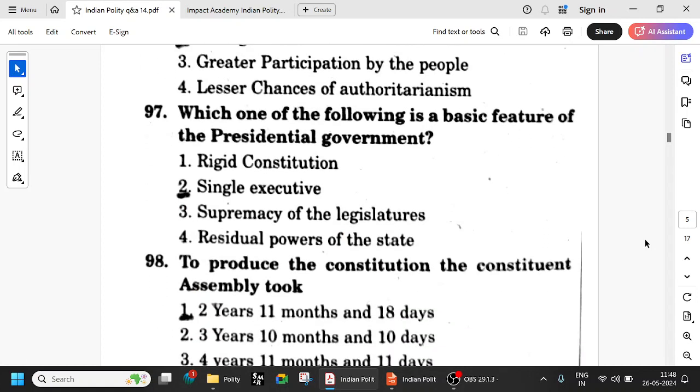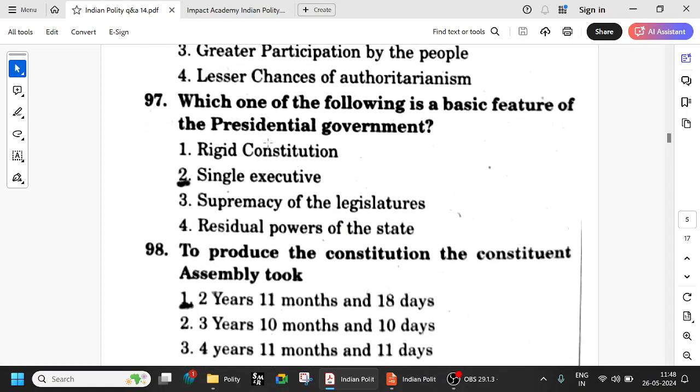Which one of the following is a basic feature of the presidential government? Single executive, like the presidential government we can see in the US. The Senate is different, the president is different. But here you have the prime minister, while the president is the nominal head of the executive. The prime minister is the working head of the executive, and at the same time the head of the legislature also. The prime minister makes the policies and is the head of the implementation also. In the US system, the Senate will make the laws and the president will be responsible for execution of those laws. There is a difference.